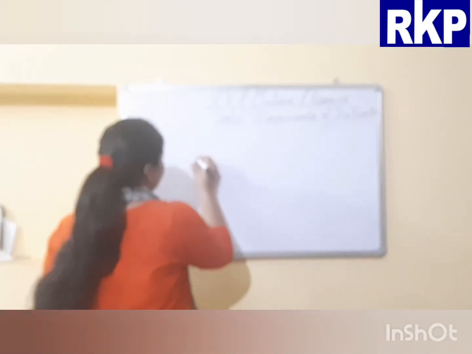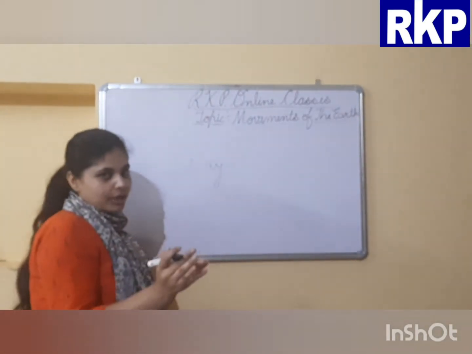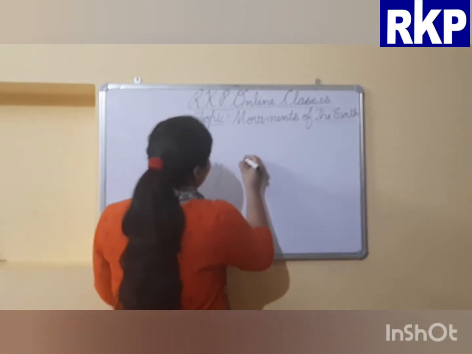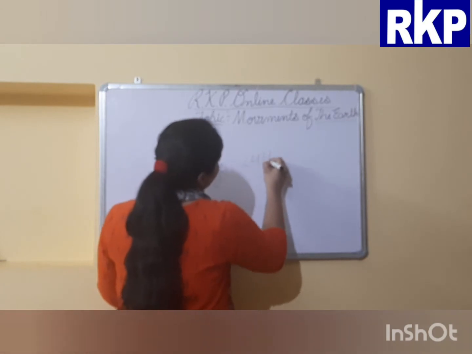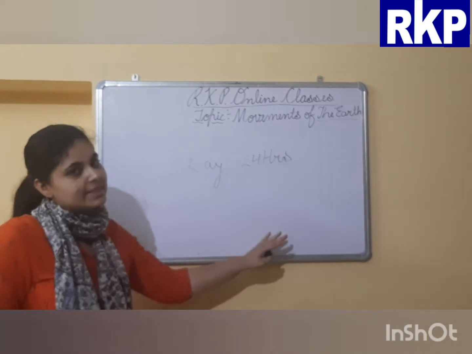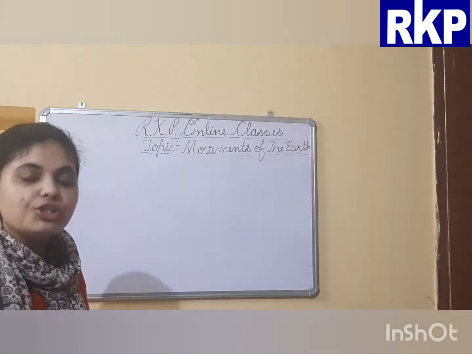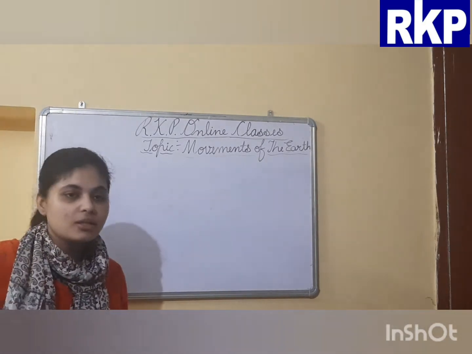And as I told you, Earth completes its rotation in 24 hours. So one day is equal to how many hours? 24 hours. So this is the rotation which causes day and night. Now we have discussed the rotation of the earth, but now we will discuss revolution.